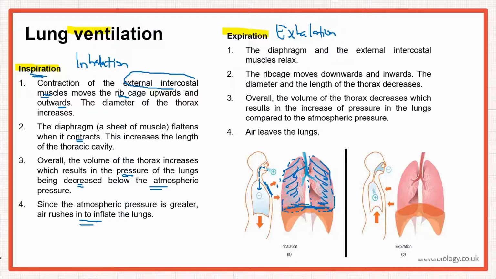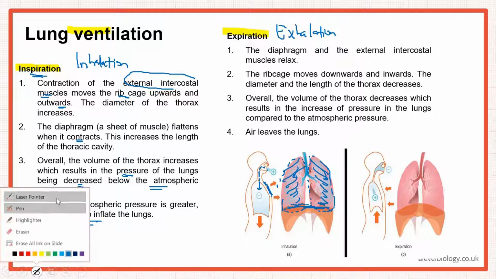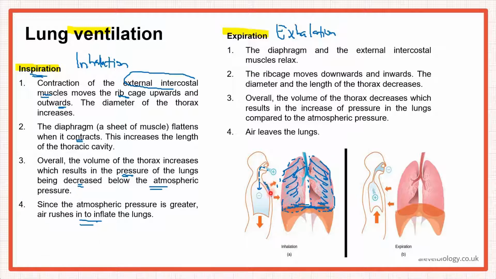I'm repeating again: during inhalation, what is happening? The external intercostal muscles are contracting as well as the diaphragm. Both of these muscles are contracting. The diaphragm contracts and it flattens. So what happens to the rib cage? It moves upwards and outwards. The volume of the lungs increases. This downward arrow shows you the diaphragm is flattening. It contracts, so volume here increases. Because of the increased volume, the pressure decreases. As the pressure in the lungs is decreasing and there is more pressure in the atmospheric air, air would rush in to inflate the lungs. So this is what happens in inspiration or inhalation.